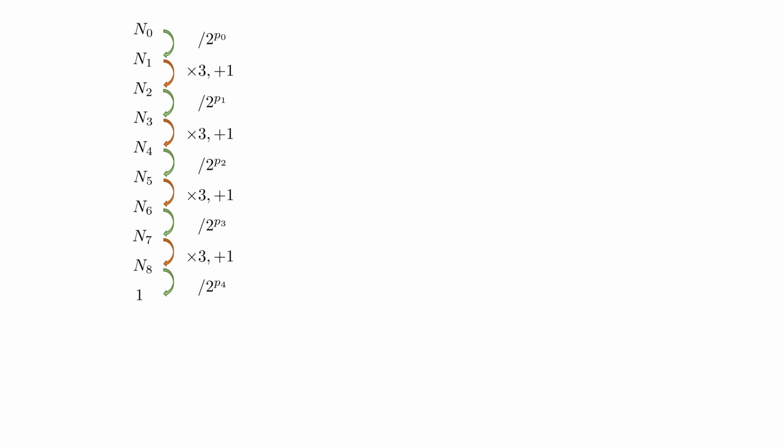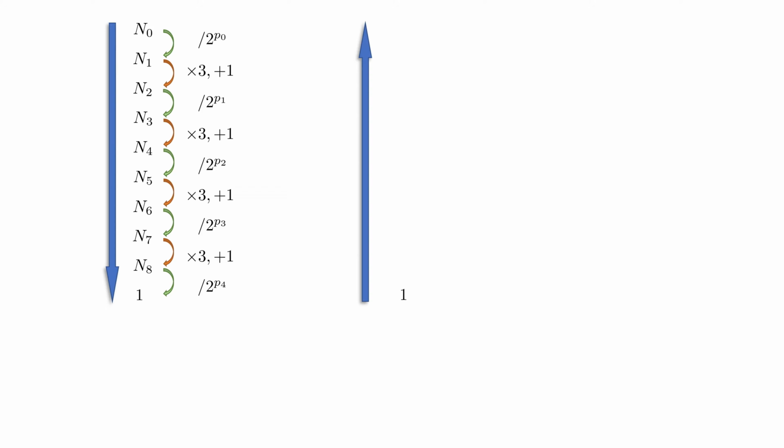Every even number is divided by 2 to the power, and every odd number is multiplied by 3, and then we must also increase it by 1. We did this process starting from n0, and at the end we have 1. But we can do this process backwards. Starting from 1, we can progress towards number n0, making a reversal of every single operation.